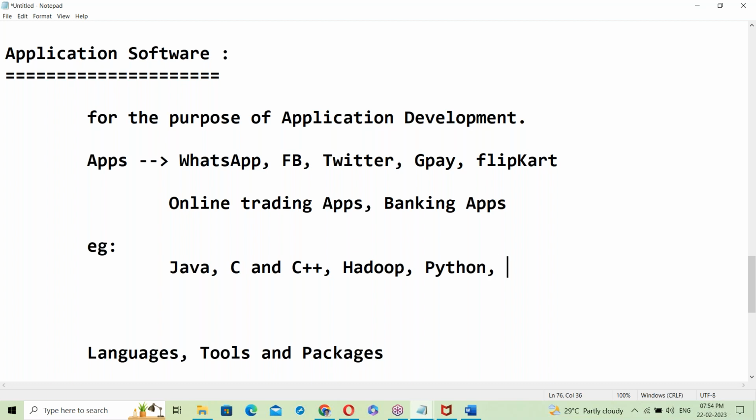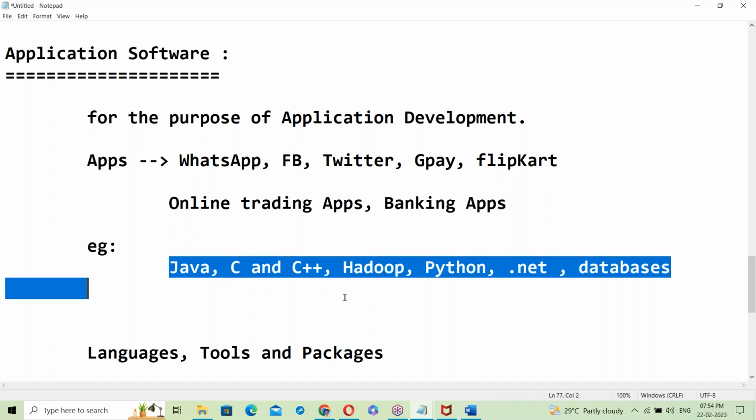Python is application software. .NET is application software. Next, database applications. There are many application softwares. More than 100 technologies we are using here. So these are the best examples of application software: Java, Python, C and C++, databases, .NET, all application softwares.